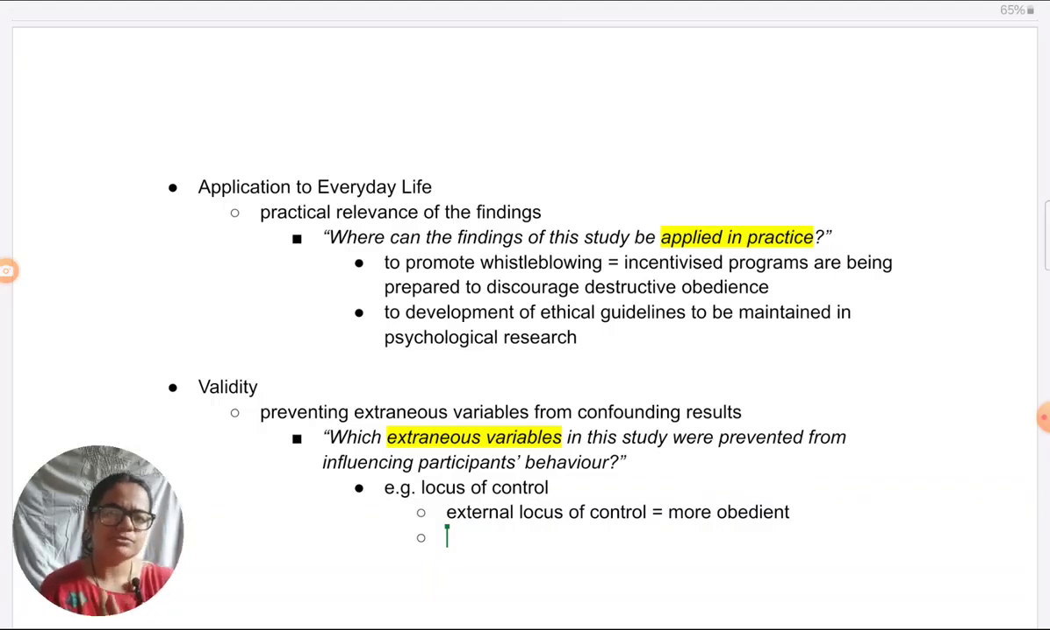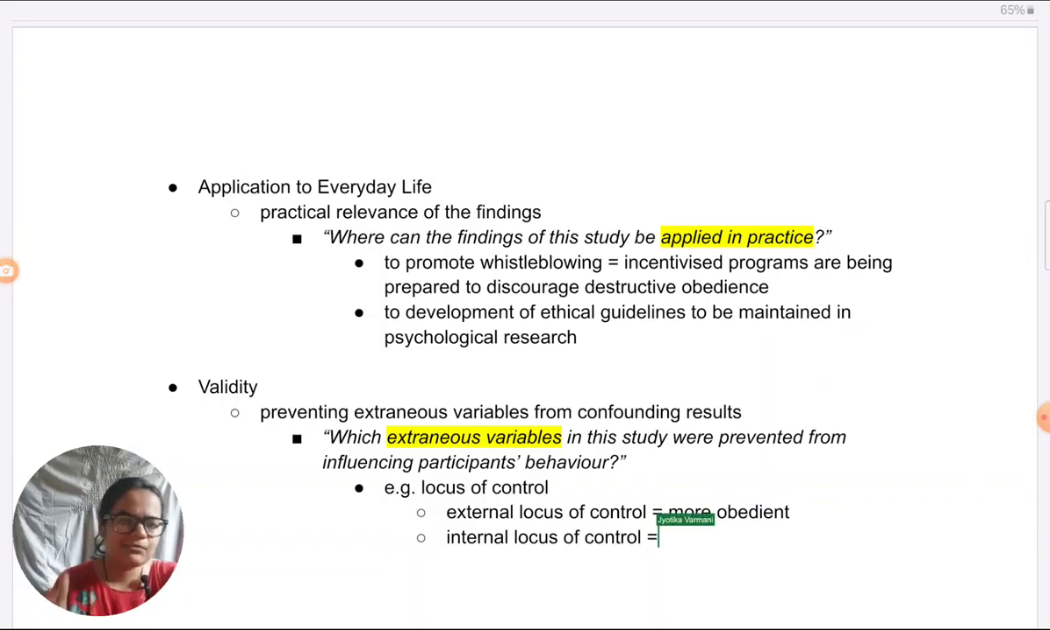So when it comes to external locus of control, people who believe that others are responsible for their actions, they are the ones who are more likely to be obedient. So they easily get swayed by the authority figure's commands. But then those who have an internal locus of control, they tend to be less obedient.